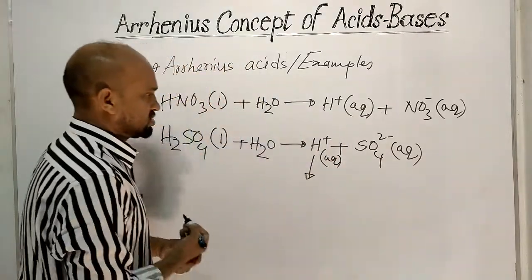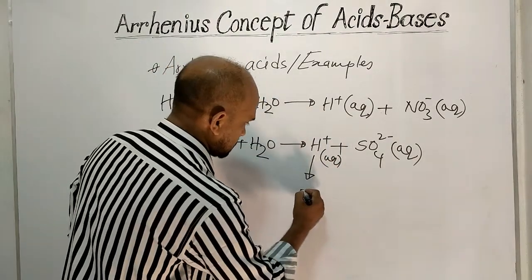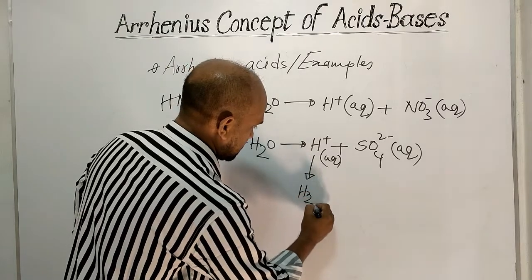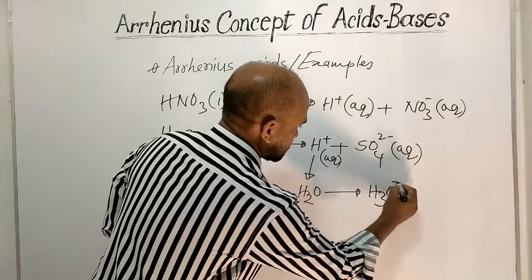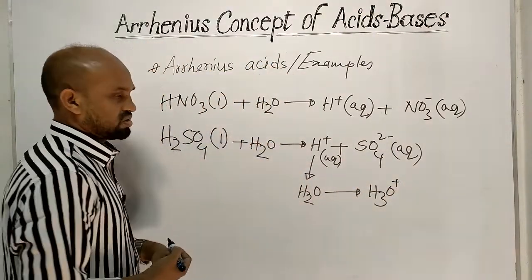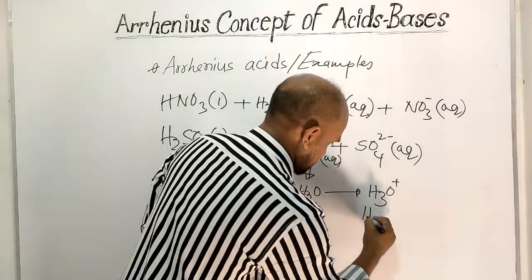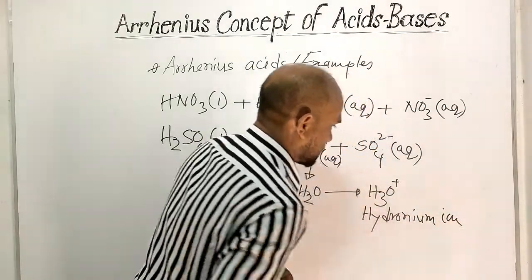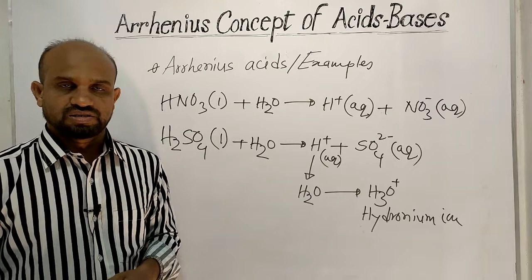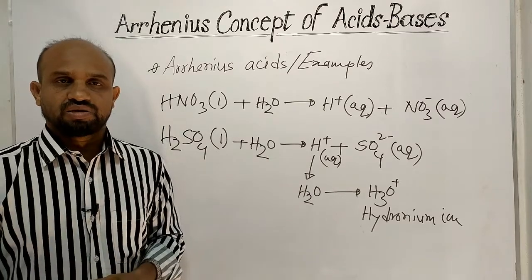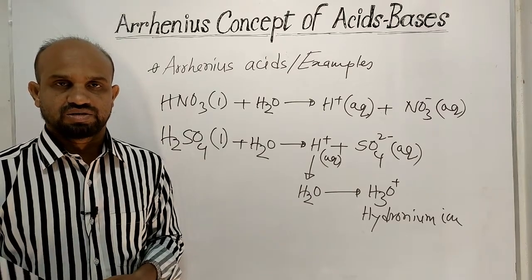Sometimes it is shown in this way, that is, this proton is added to a water molecule and this ion is formed, which is called hydronium ion. So sulfuric acid is a kind of Arrhenius acid. Let's see some more acids.